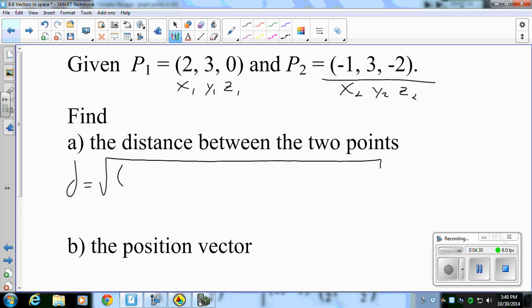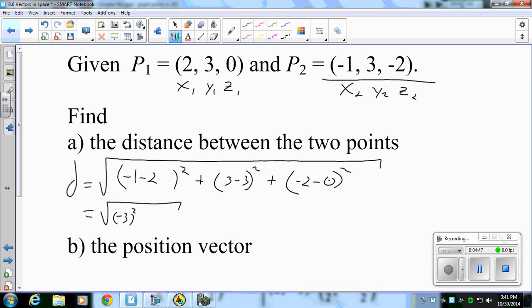So I'm going to do -1 minus 2 squared plus 3 minus 3 squared plus -2 minus 0 squared. So I get the square root of -3 squared, the y parameter drops out, plus -2 squared. And then I get the square root of 9 plus 4, which is equal to the square root of 13. So that is my distance between P1 and P2.